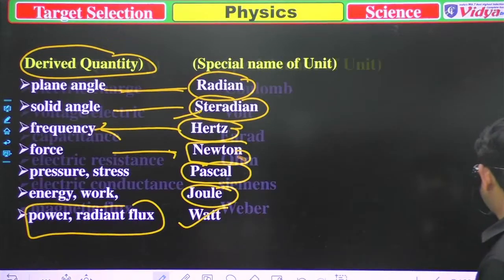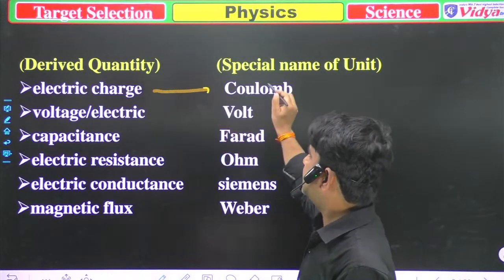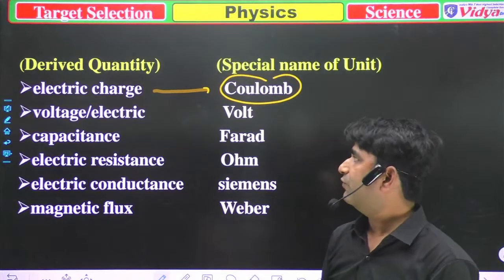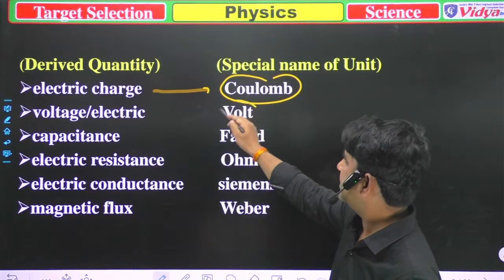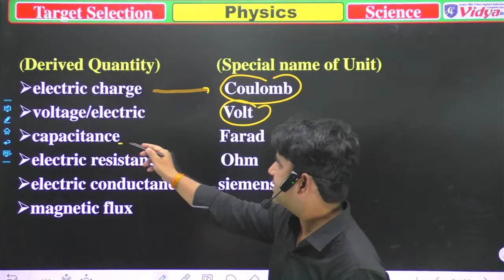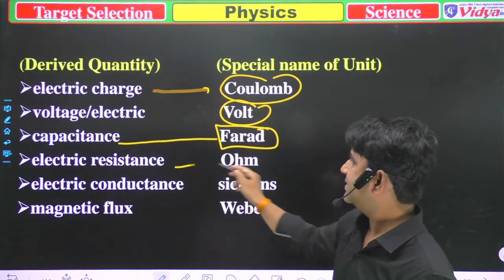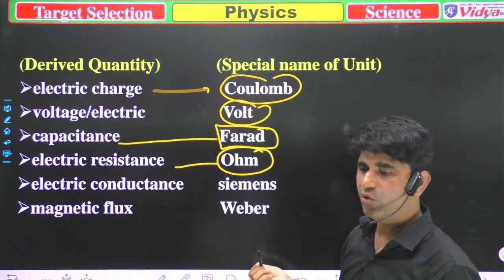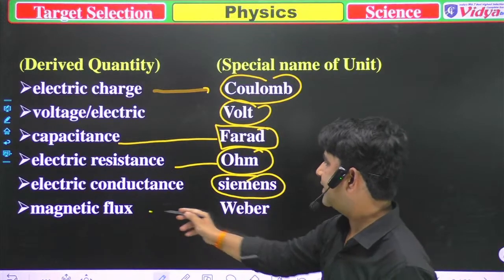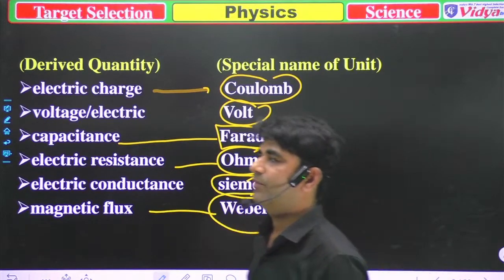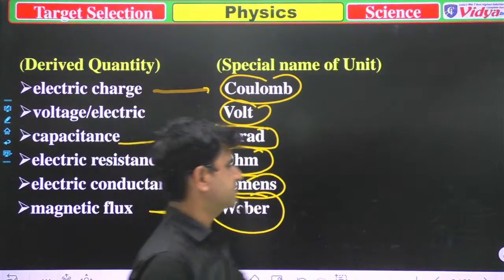So now these are our derived quantities. Electric charge is measured in coulomb. Then voltage is measured in volt. Then capacitance, that is farad. Then electric resistance is the ohm. After that, electric conductance, that is the Siemens. And the last one is magnetic flux, and that is Weber. Magnetic flux is measured in Weber. So I think that's clear to all of you. Now we'll move to our questions.